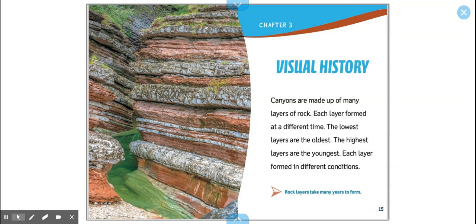Chapter 3, Visual History. Canyons are made up of many layers of rock. Each layer formed at a different time. The lowest layers are the oldest. The highest layers are the youngest. Each layer formed in different conditions. Caption reads for the photograph, rock layers take many years to form.